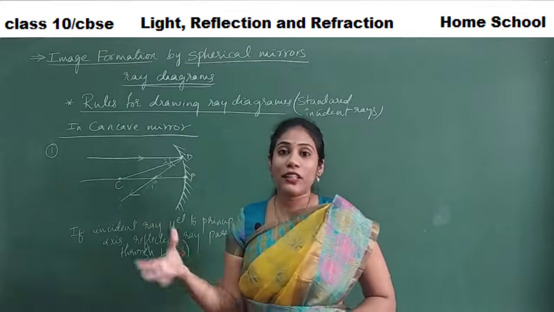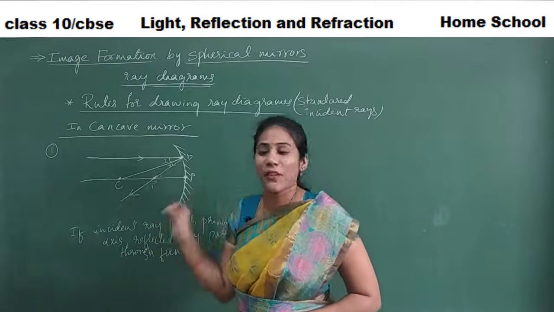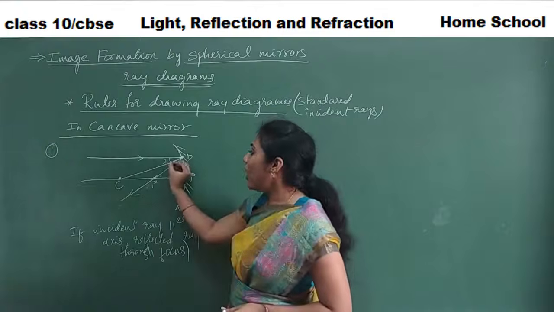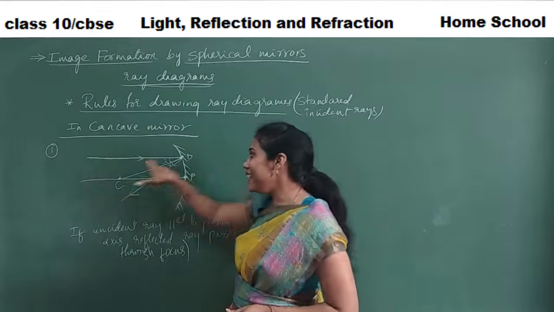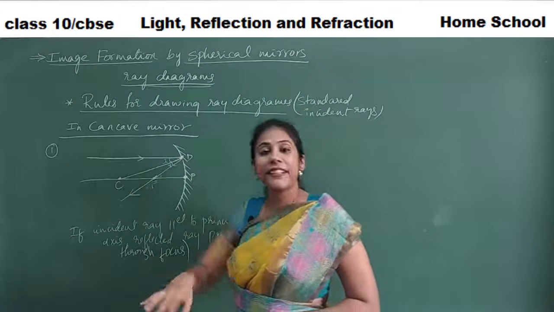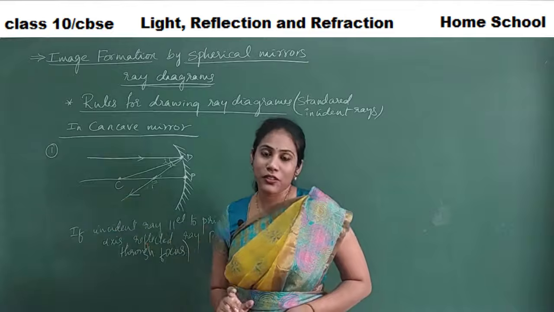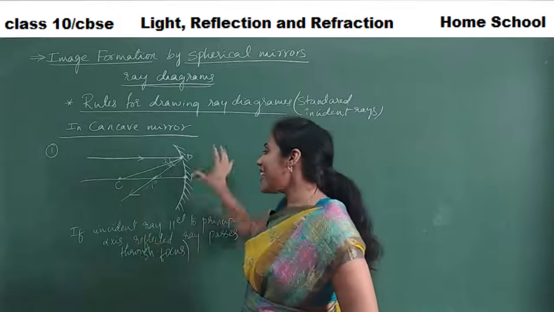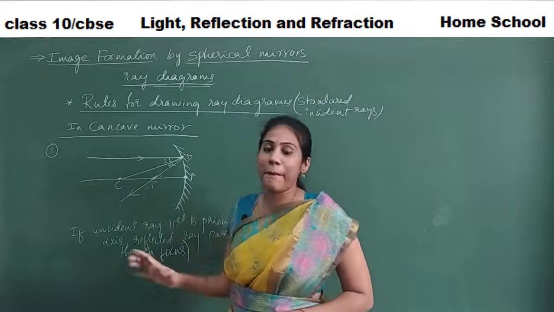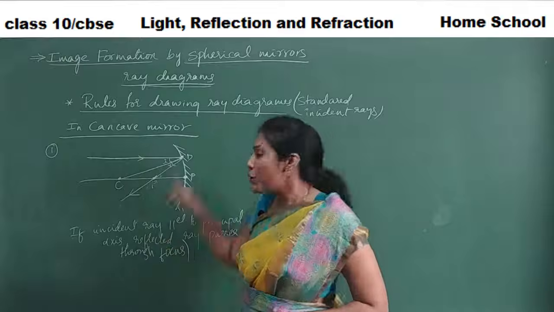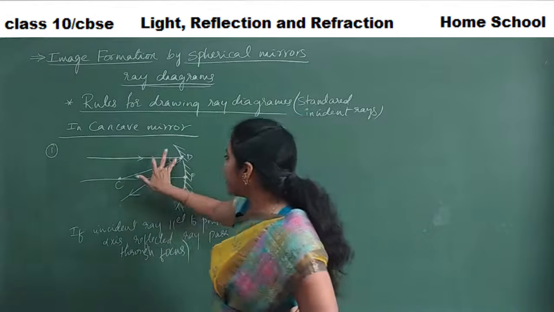But every time taking a normal, then finding the angle of reflection, then drawing a reflected ray takes a lot of time. And sometimes when you have to draw reflected rays for many incident rays, it leads to confusion also. So actually there are certain shortcuts to remember. What is the first shortcut, guys?